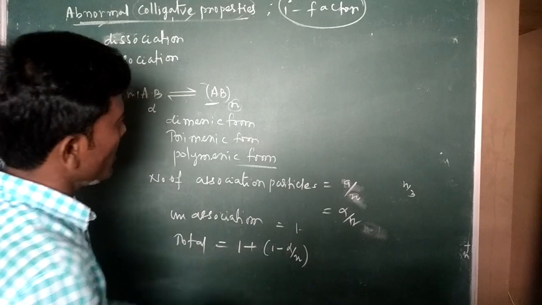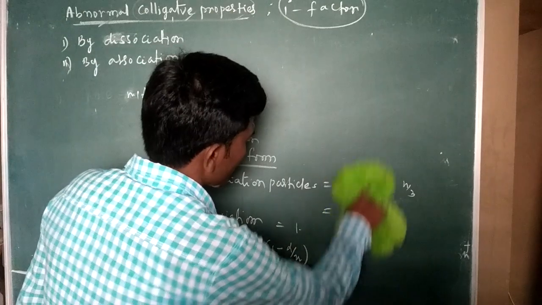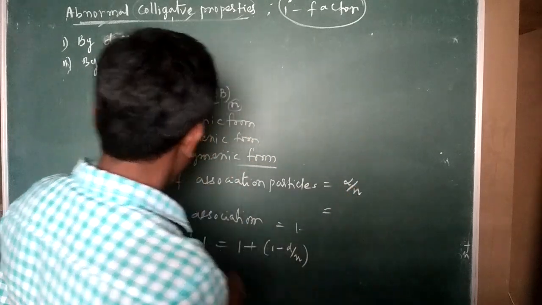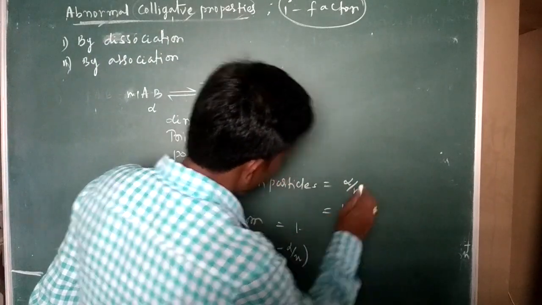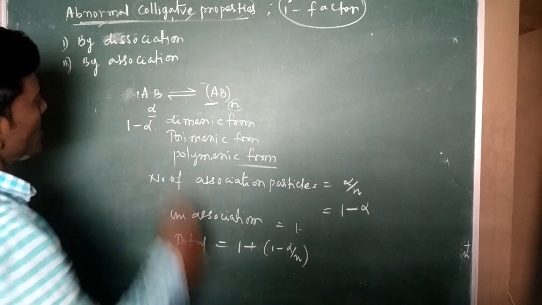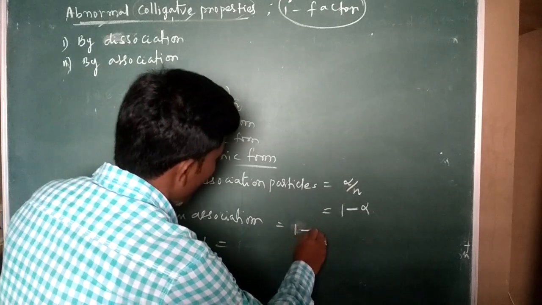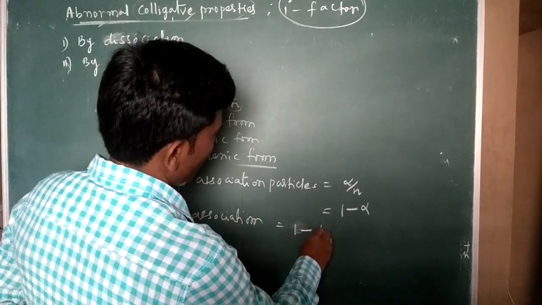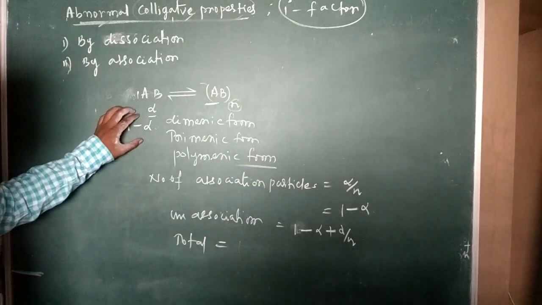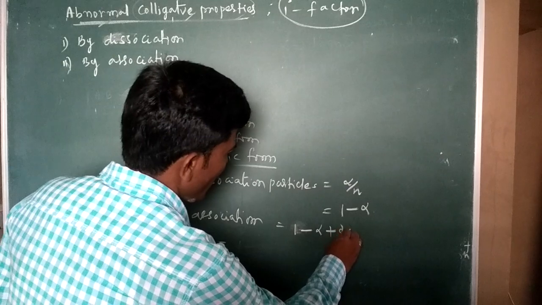Once again, come to the point, dimeric form. The number of associated particles is a by n. Here you directly take alpha by n part. What is the undissociation part? 1 minus alpha, because it is 1 mole. From it an alpha portion is dissociated. How much is left? 1 minus alpha part. Then total is 1 minus alpha plus alpha by n. 1 minus alpha is the unassociation part, and the association part is alpha by n. Don't confuse here, alpha by n.